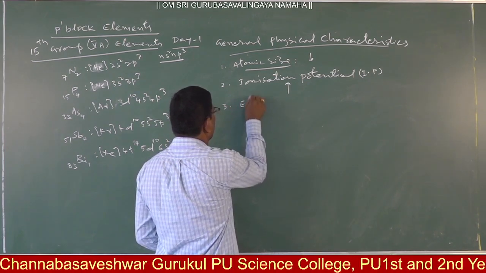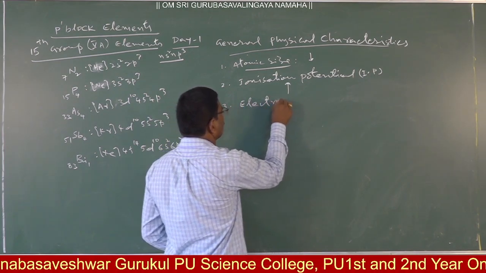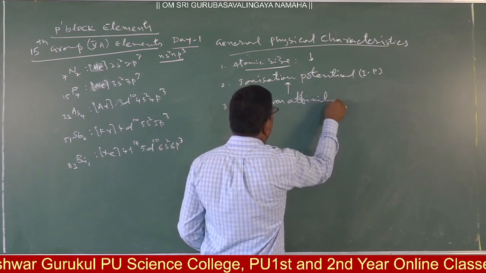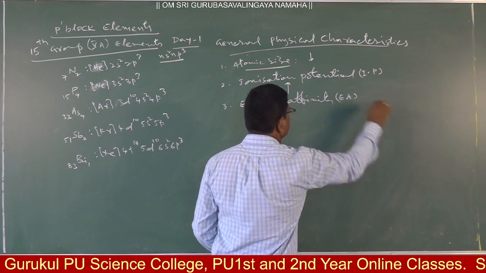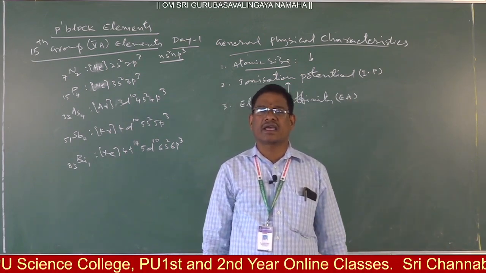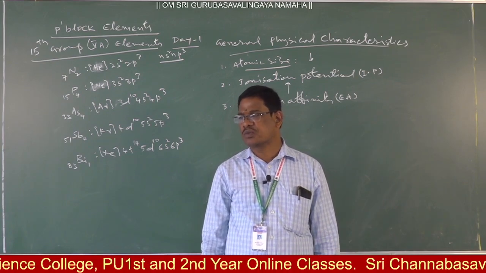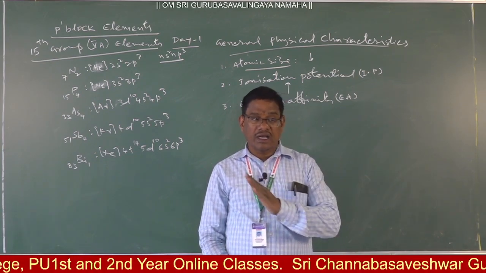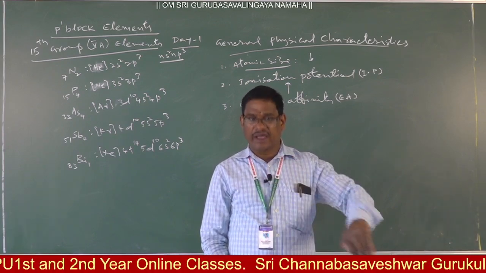Then electron affinity. Electron affinity is EA. What is electron affinity? It is also energy related, like ionization energy or ionization potential. Here ionization potential is the energy required to remove an electron.